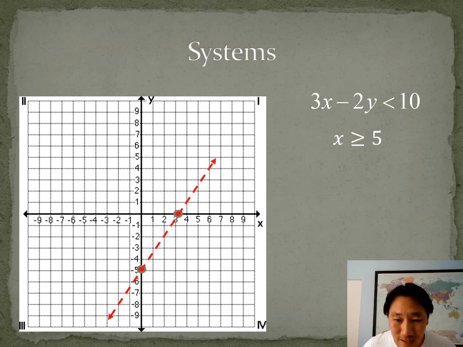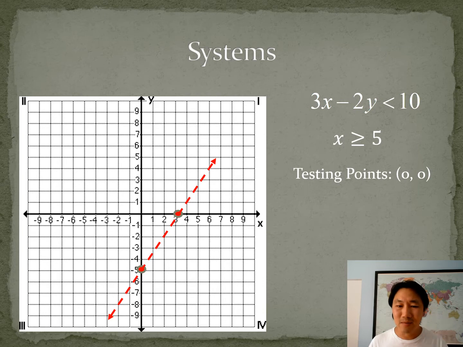Notice it is a dotted line this time. Can you figure out why? It's because this is not less than or equal to, it's just less than. So when that's the case, we have a dotted line. Now we have to test: do I shade above that dotted line or below that dotted line? Again, I'm using the test point 0, 0.